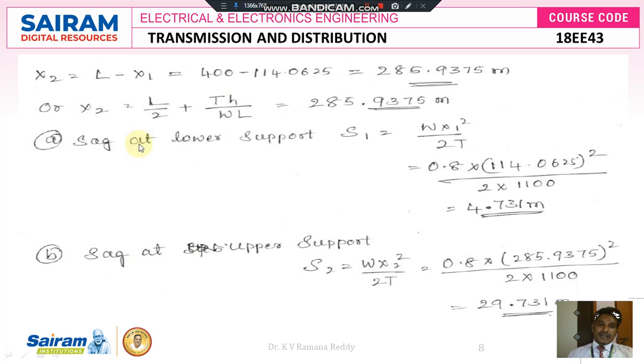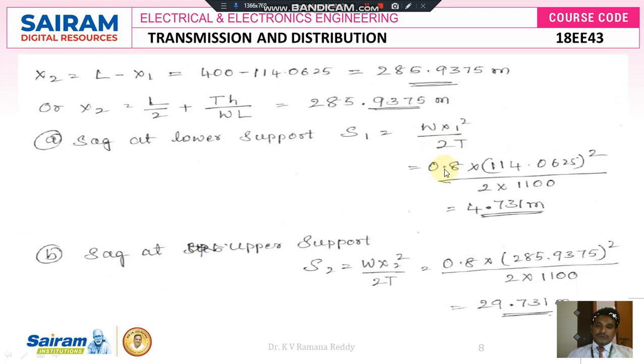Next, the sag at lower support S1. We have the formula, taken from the calculation of sag at unequal level or different level topic: S1 is equal to W X1 square divided by 2T.